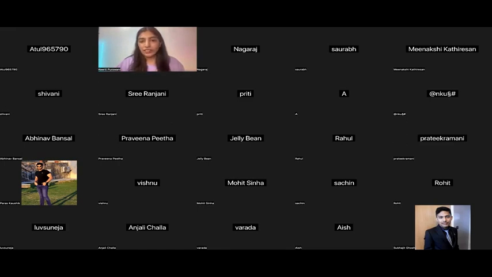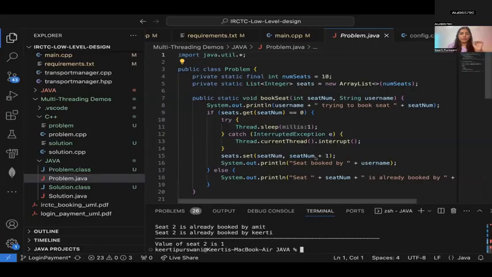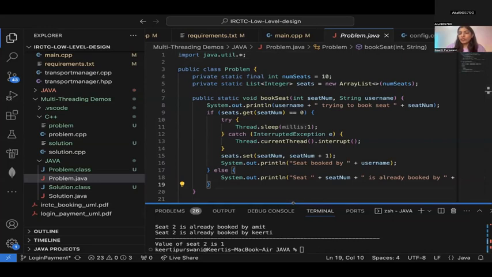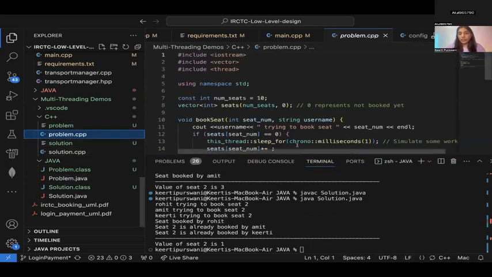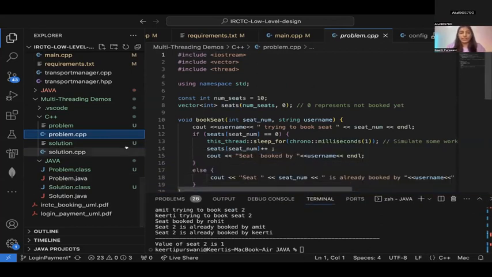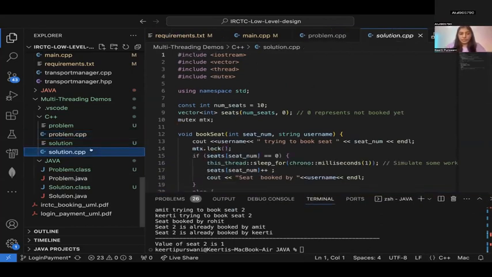Sure. Okay, so for now, I want to share a particular demo that I did for this case, so that you understand that for all the important systems like BookMyShow, IRCTC, or basically wherever you're booking something, what is the problem that happens and why do we need to take care of multi-threading? Okay, so let's look at what I've done. There are two pieces of code that I've written: one is the problematic code and one is the solution. I've written both in C++ and Java. Everyone is awake? Can I get a yes?